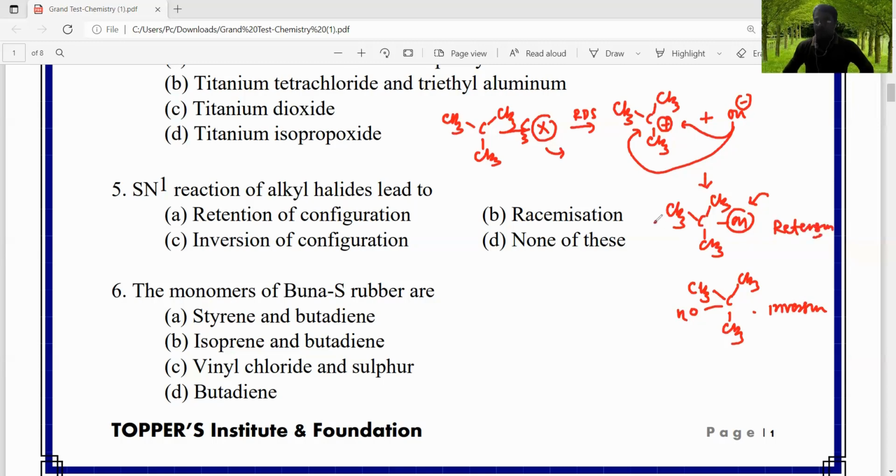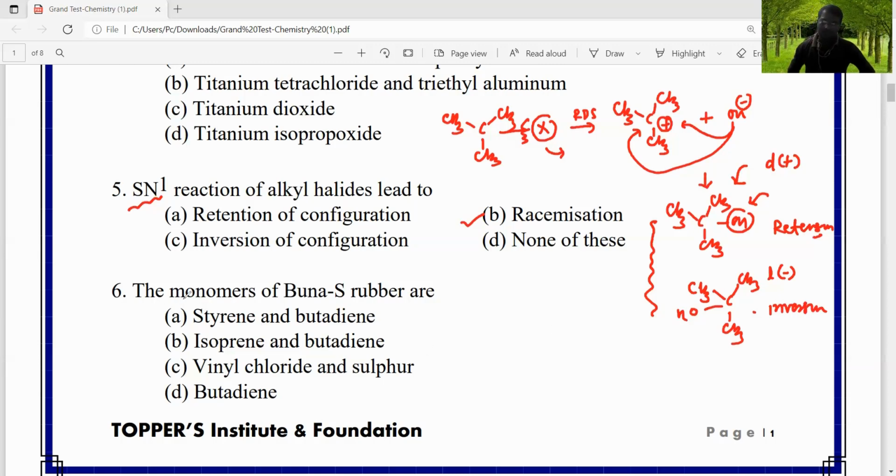Therefore, if it is asymmetrical, one becomes dextrorotatory and the other becomes laevorotatory. 50% of the product is dextrorotatory and 50% is laevorotatory, and therefore this mixture is called a racemic mixture. Therefore, in SN1 reactions the product obtained from alkyl halides is racemization, right? Therefore, B is the correct answer.